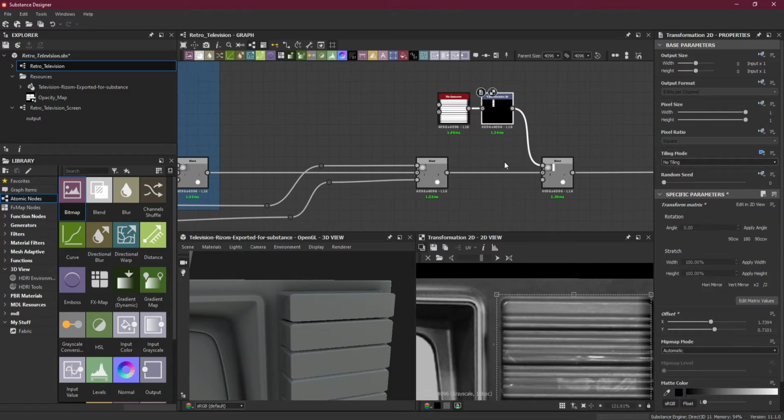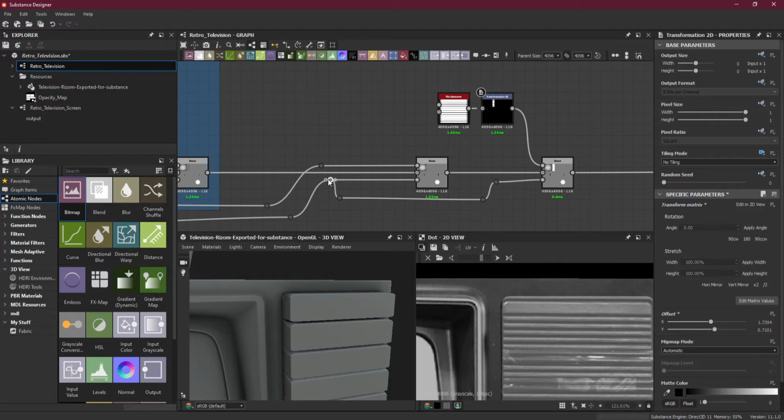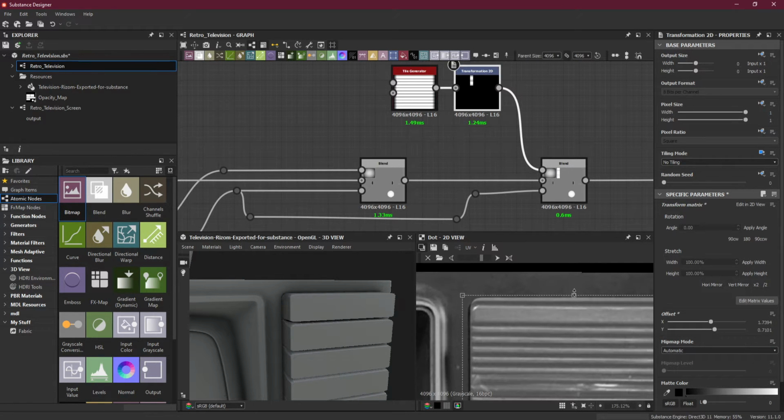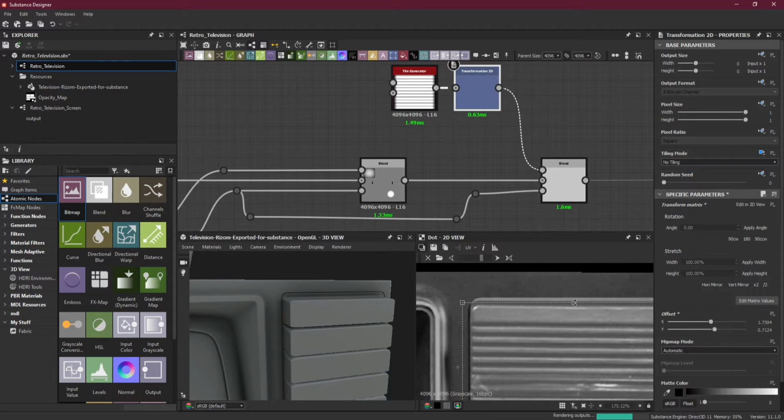Okay, and I will take the same opacity mask and put it in the opacity mask of this new blend, so it will only affect that area. Now you can see it's perfectly sitting in that area. It's not affecting any other area. So I can now resize the way I want it. Maybe I can make it bigger or smaller.